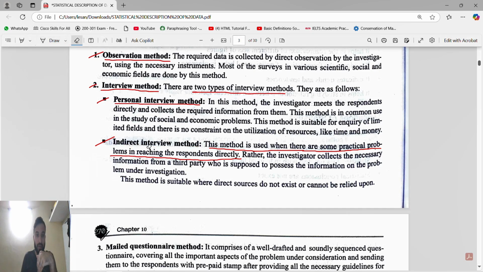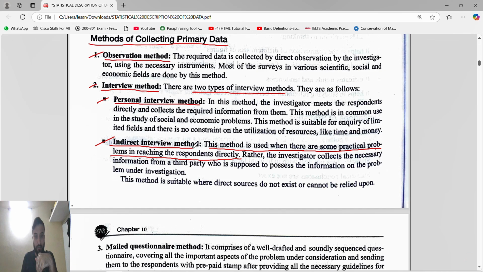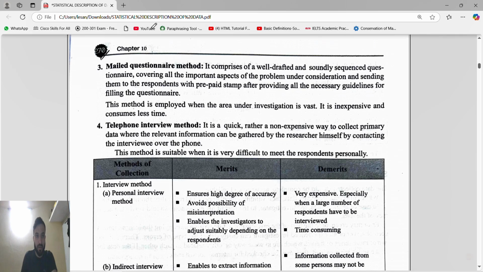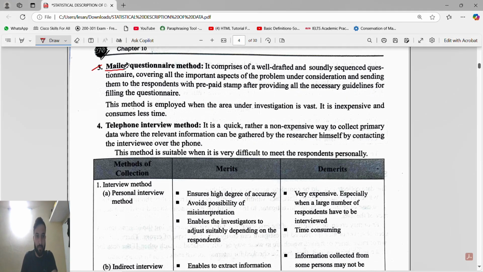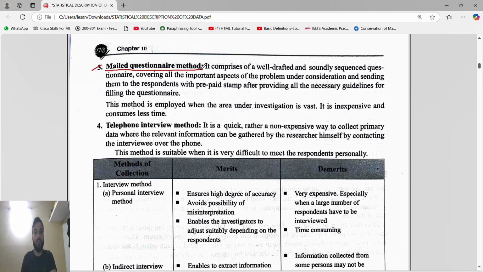Suppose you have to go for an interview and there is a flood for the whole week in your city. At that time you cannot reach that person, so you will use the indirect interview method to understand. Whatever things I am underlining, just focus on that. Next is the mailed questionnaire method. Mailed questionnaire means you will mail that person and that person will respond through the mail.